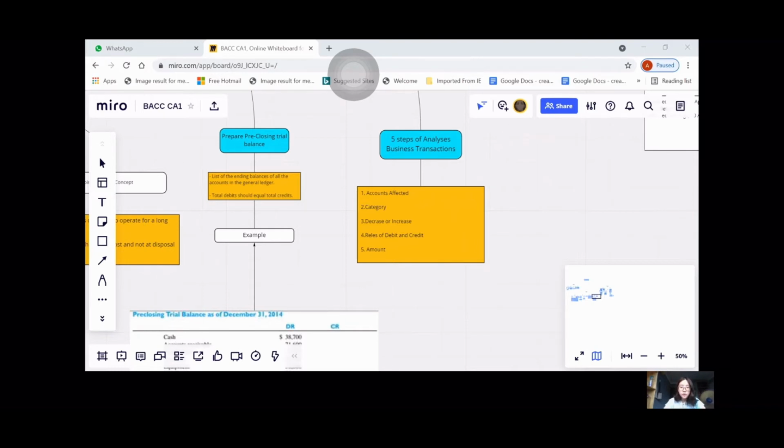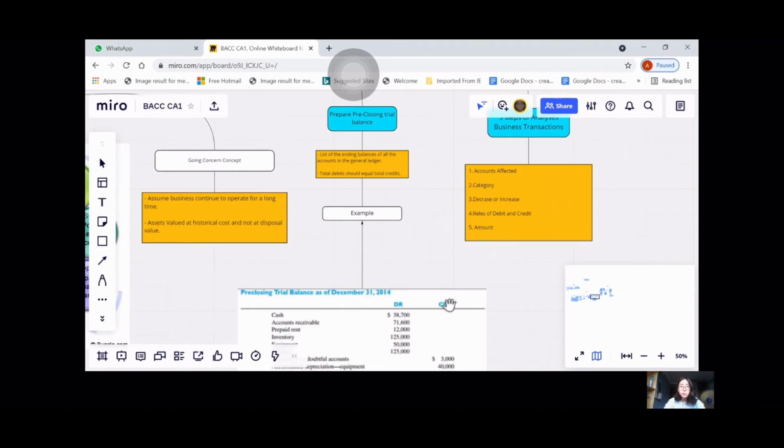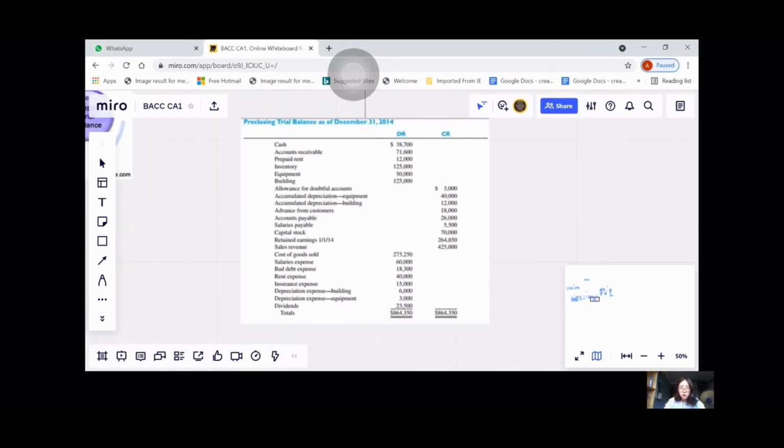Next will be step 4 of the accounting cycle, where companies will have to prepare a pre-closing trial balance. This is the list of the ending balances of all the accounts in the general ledger, where the total debit should be equal to the total credits. The balances and accounts can all be taken from the general ledger. This is an example of the pre-closing trial balance, prepared by different companies all around the world.